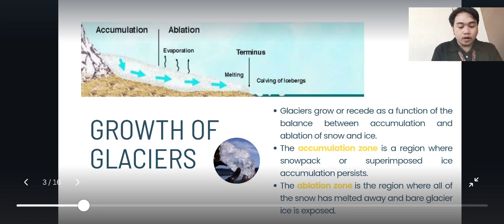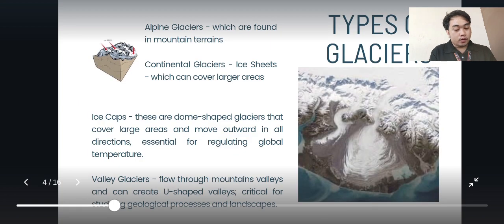So, the growth of glaciers. Glaciers advance or recede as a function of the balance between accumulation and ablation of snow and ice. The accumulation zone is a region where the snowpack or superimposed ice accumulation persists. And the ablation zone is the region where all of the snow has melted away and the bare glacier ice is exposed.